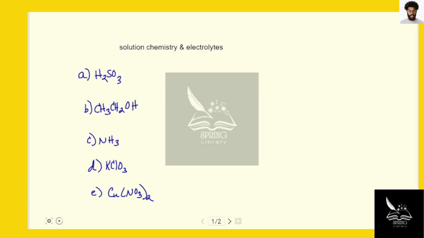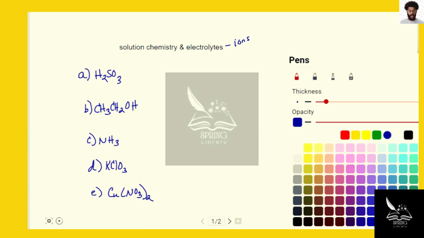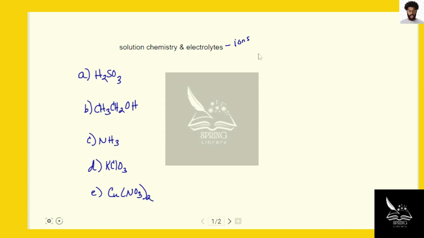This question deals with the concept of electrolytes in solution chemistry. And when you think of an electrolyte, you want to think of ions. So electrolytes produce ions in solution when they dissolve in water. And we're asked to look at a series of examples here and determine whether they are not just electrolytes, but whether they are strong or weak electrolytes, or if they don't dissociate into ions at all, they would be non-electrolytes.